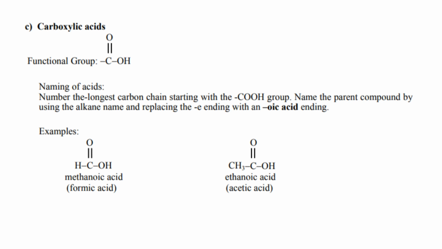The next one is carboxylic acids, which have the functional group COOH. While naming the acids, number the longest carbon chain starting with the COOH group. Name the parent compound by using the alkane name and replacing the -e ending with an -oic acid ending. Examples: methanoic acid, otherwise called formic acid. Second example, ethanoic acid, which is also called acetic acid.